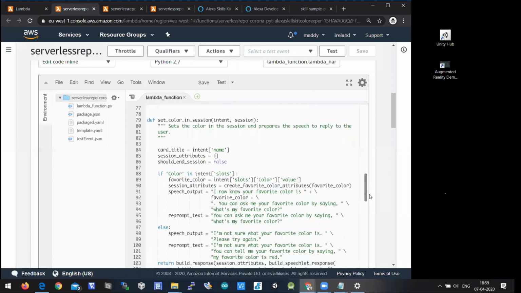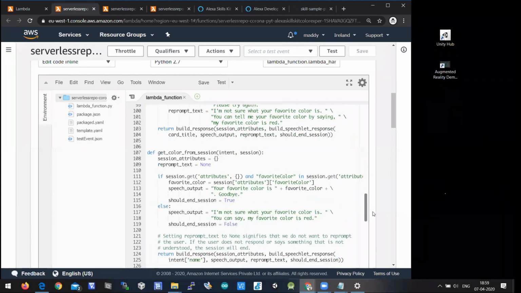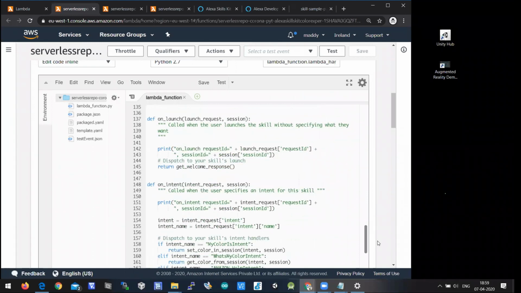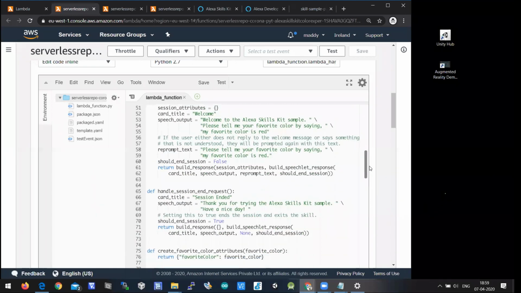A program is generated here. Okay, but this program is related to color. So, welcome to Alexa Skills Kit sample. Please tell me your favorite color by saying, my favorite color is red.